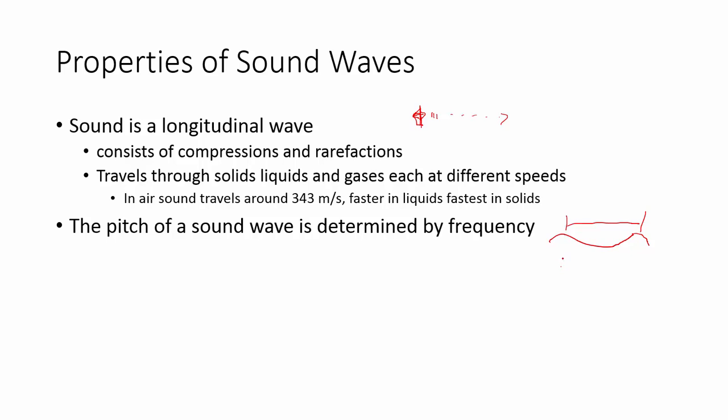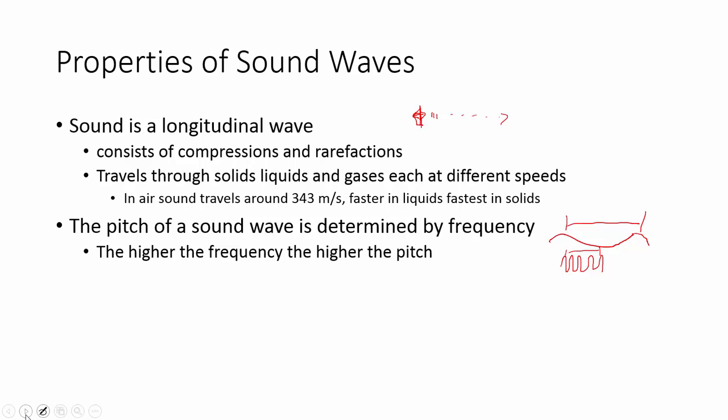But a shorter wave is going to occur more frequently, and that's going to be a higher pitch. You can get many more waves in there. If it's a shorter wavelength, then you're going to get a higher frequency, which means a higher pitch. So musical instrument size can give you a pretty good idea of the pitch that it's going to make. Smaller instruments, higher pitch because it's a shorter wavelength. Bigger instruments, lower pitch because it's a longer wavelength.